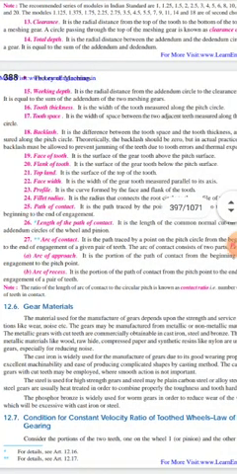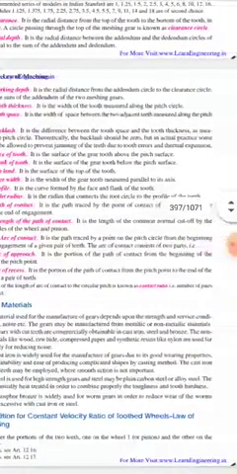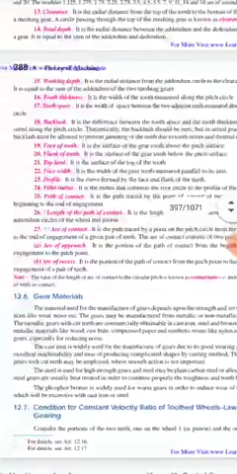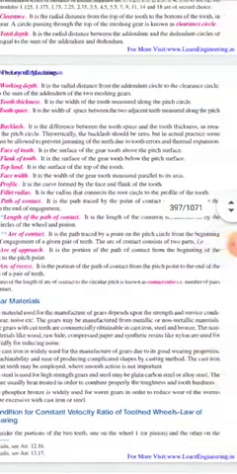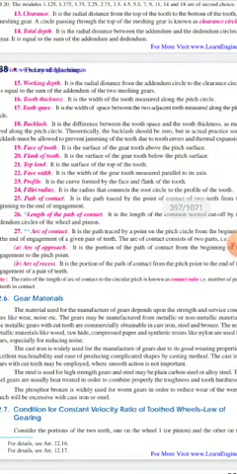Arc of contact is the path traced by a point on the pitch circle from the beginning to the end of engagement of a given pair of teeth. The arc of contact consists of two parts, arc of approach and arc of recess. Similarly, in the path of contact, there is path of approach and path of recess. I will explain more about this in the next lecture. Today I am going to end this lecture here. Okay, class, thank you.